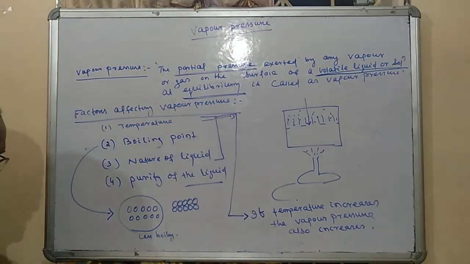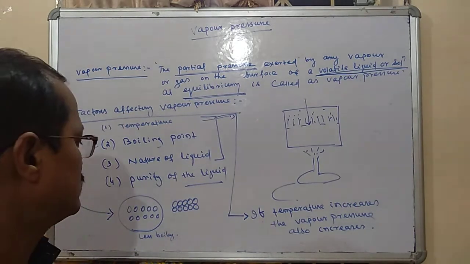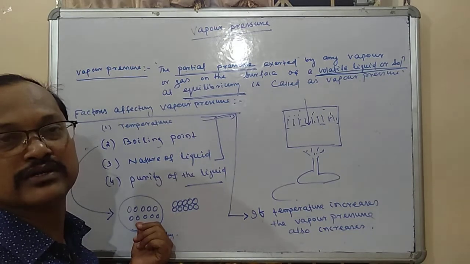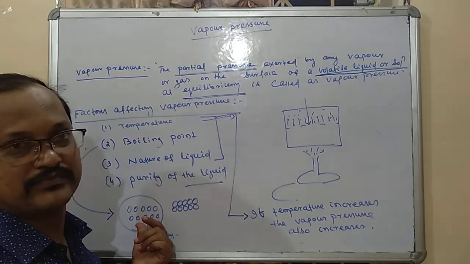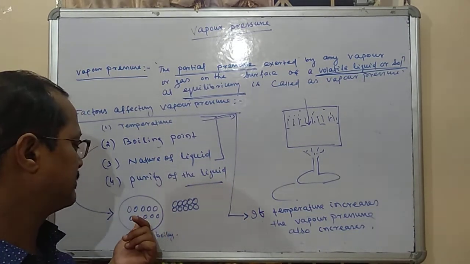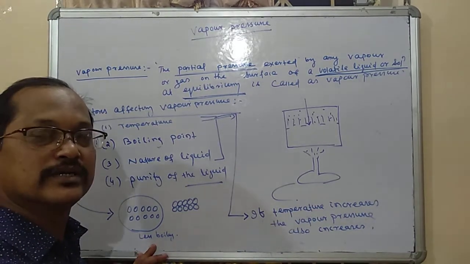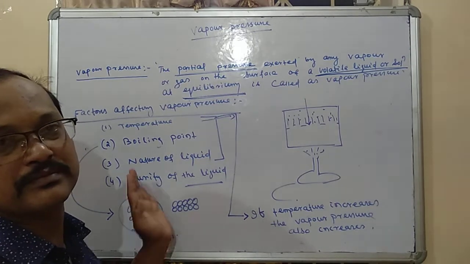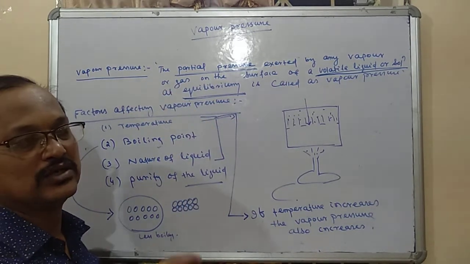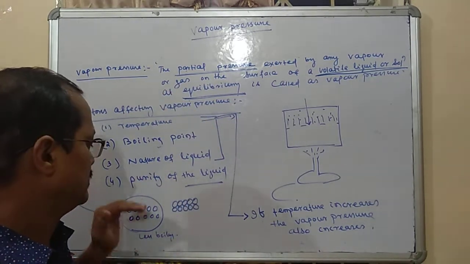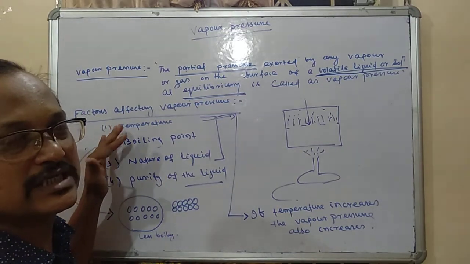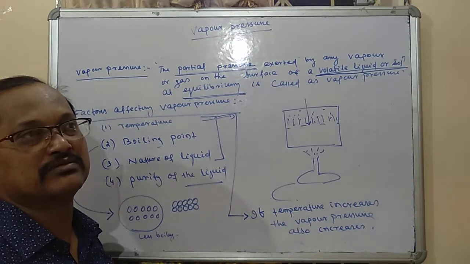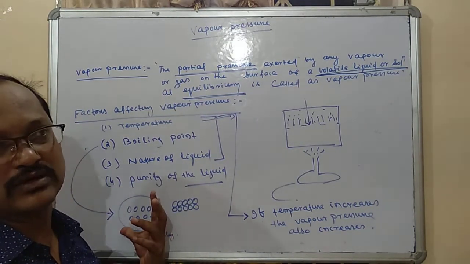So, a very small amount of energy will be required to convert these liquid molecules to the gaseous form. That's why, in those liquids having less boiling point, the vapor pressure will increase, because within that stipulated time period more molecules will be vaporized, and if molecules are vaporized, then definitely they will provide the pressure, and that will be called the vapor pressure.